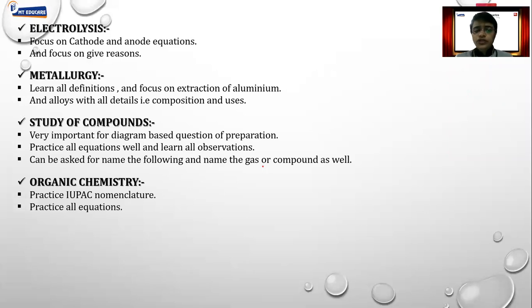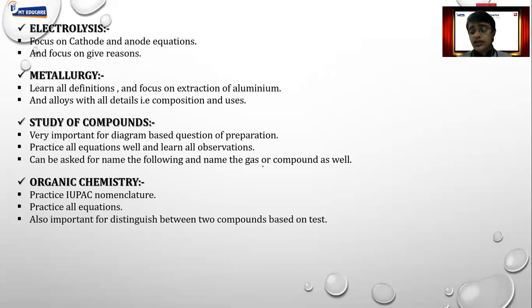Organic chemistry is very important for IUPAC nomenclature. Practice all equations. There are very limited equations left now in this chapter, and this chapter has become very easy now. But again, it is very important for distinguishing chemical tests between alkane, alkene, and alkyne. For this, we had written a table. That table you have to remember. We have already written this distinguish.